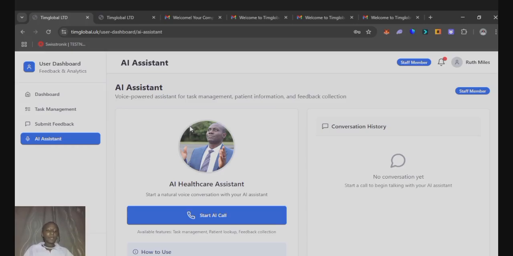And that way the staff member can be more efficient in doing his or her work. So I will start the AI call now, and we're going to be using it to submit feedback and to also schedule a task.